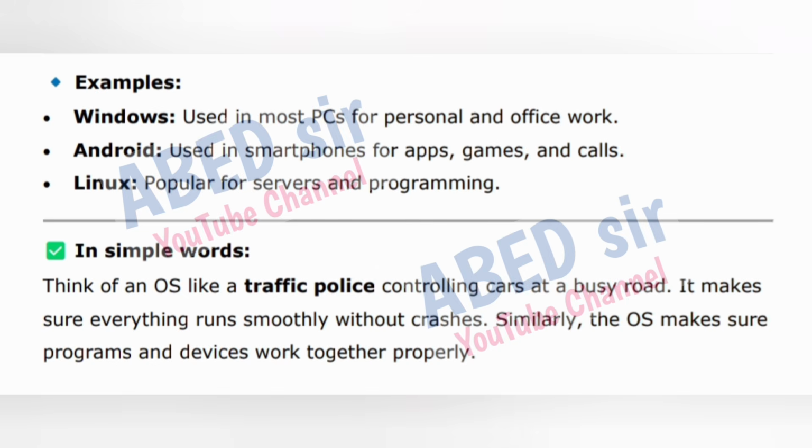The OS manages all basic tasks like starting the computer, running applications, saving files, and connecting devices like printers or USB drives. Examples: Windows, used in most PCs for personal and office work. Android, used in smartphones for apps, games, and calls. Linux, popular for servers and programming. In simple words, think of an OS like a traffic police controlling cars at a busy road. It makes sure everything runs smoothly without crashes. Similarly, the OS makes sure programs and devices work together properly.